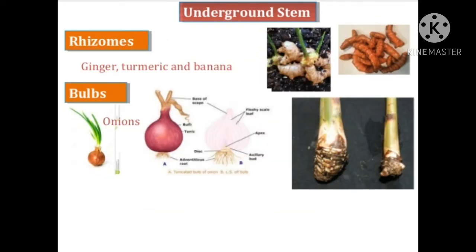Underground stem, rhizomes. It is a horizontally growing underground stem, swollen with stored food. A rhizome bears distinct nodes, internodes, scaly leaves, and adventitious roots. It has buds on its surface from which new plants grow. Ginger and turmeric are some examples of rhizome. Onion grows by its bulb. It has adventitious roots at the bottom and when it is planted in the soil, it can produce a new plant.